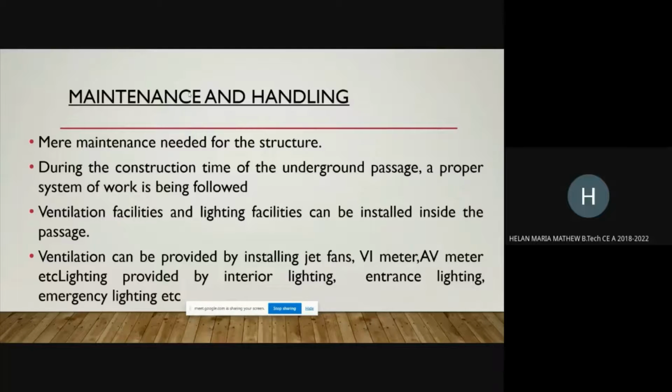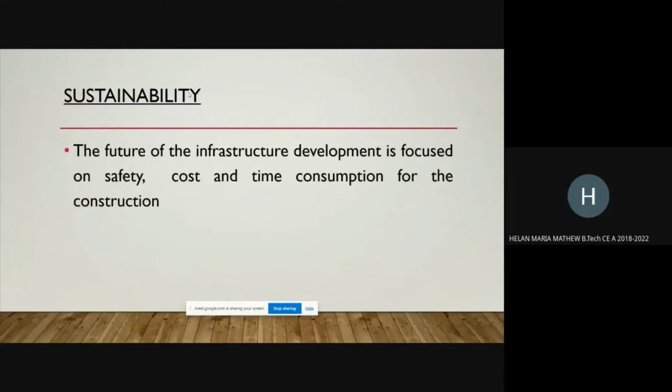And next one is sustainability. From the sustainability point of view, our system is safer, cheaper, and needs very little construction time. We have already discussed the safety factor. Since we are using the shell-shaped structure, it needs less quantity of materials because of the structural strength of the shell, which makes it economical. Also very little time is needed since the structure is precasted. Thus, the system has very good sustainability.